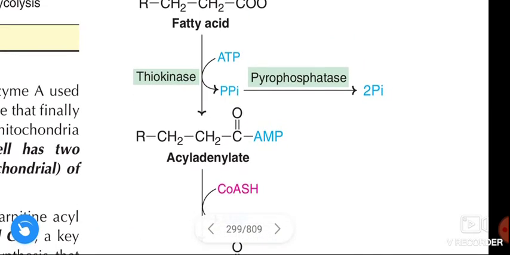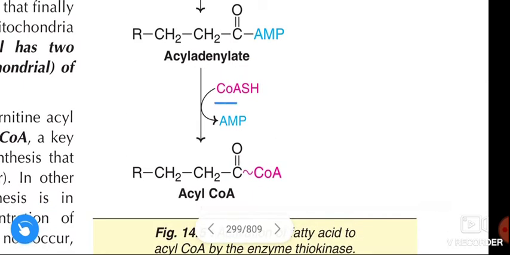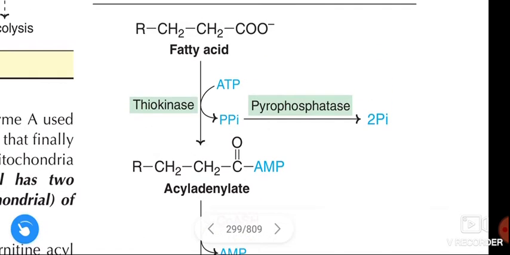In the first step, fatty acid is converted to acyl adenylate, and the formed acyl adenylate combines with coenzyme A and converts into acyl-CoA. This is the activation of fatty acid.